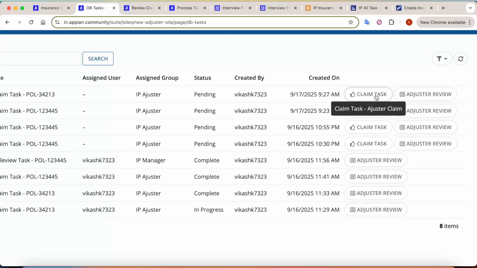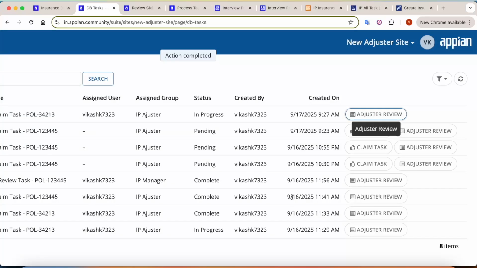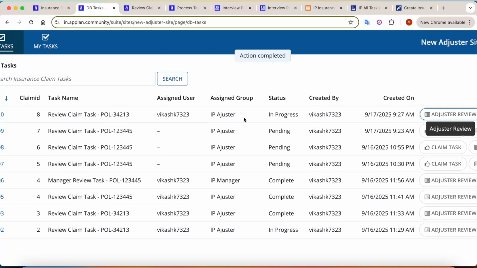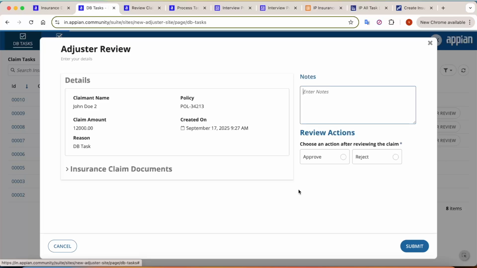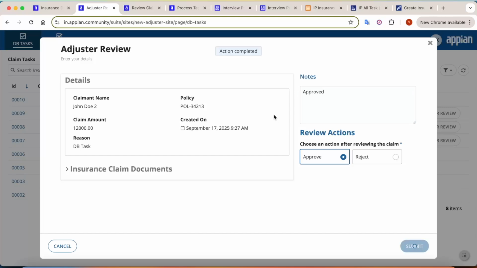So I will just click on claim task. Once I have clicked on the claim task, you can see here the assignee has been assigned to myself, and then we can proceed to submit the task here. So I can just open the task, I can click on approve, and I will just write it here, approve. Once I try to approve the task, then see what happens here.